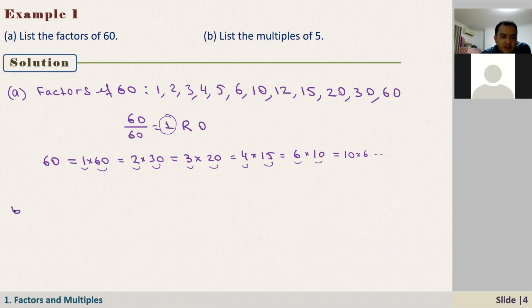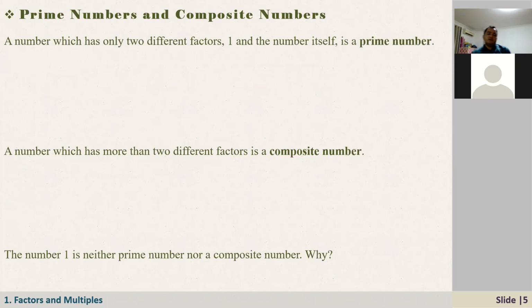And how about B? Can you tell me some multiples of 5? It says list the multiples of 5. Let's say 5. What are the multiples of 5? 5, 10, 15, 20, and so on. Good. All right. So now let's talk about another special number, prime numbers.